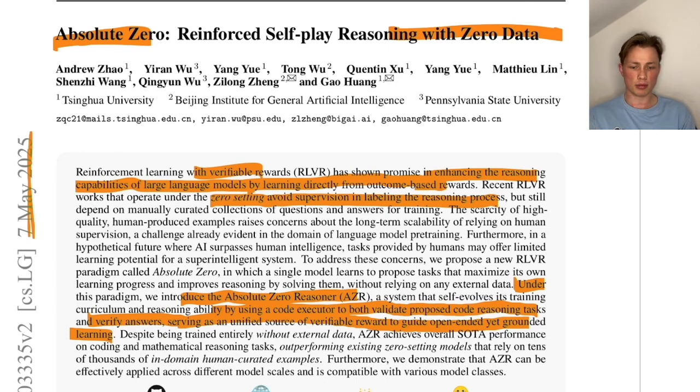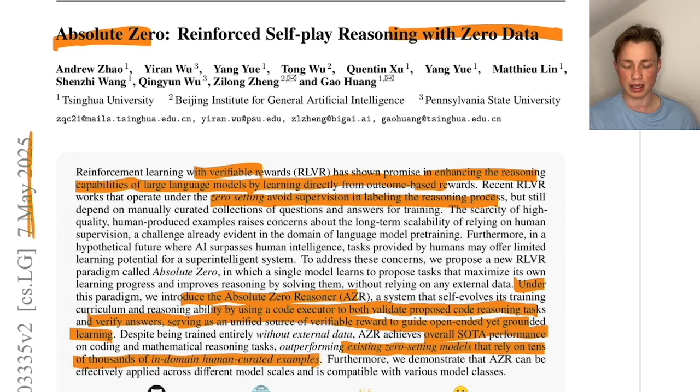Okay. So they say let the model generate the data on its own and also train the model on its own data, and the results are looking very promising. They achieve overall state-of-the-art performance, outperforming existing zero-setting models that rely on tens of thousands of in-domain human-curated examples.